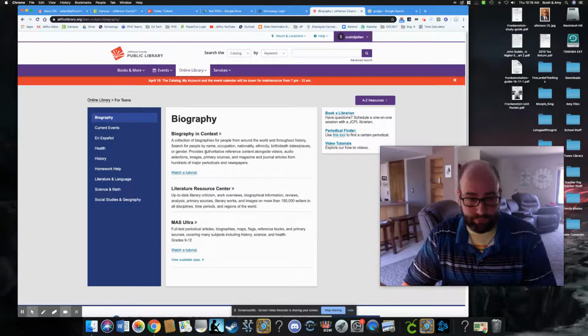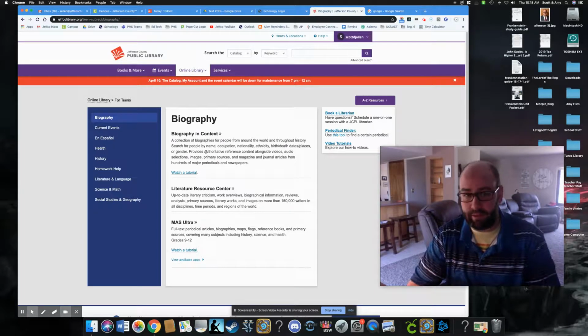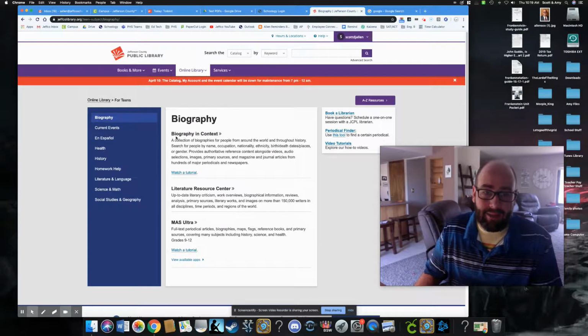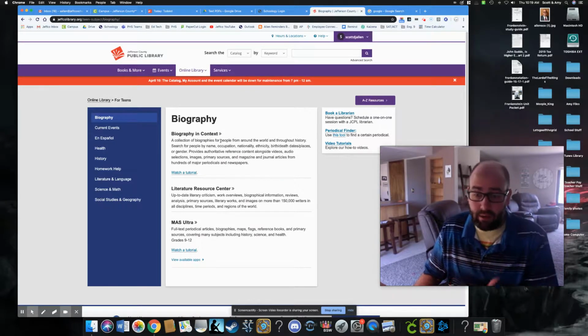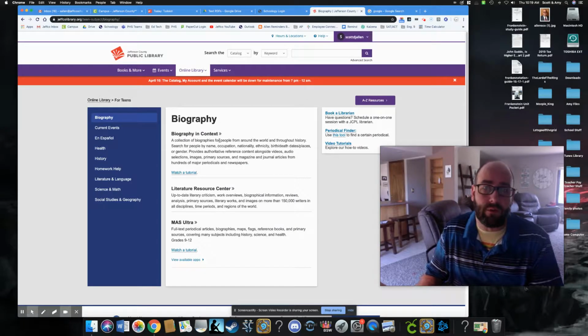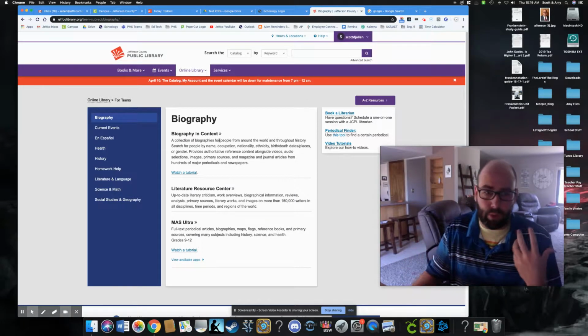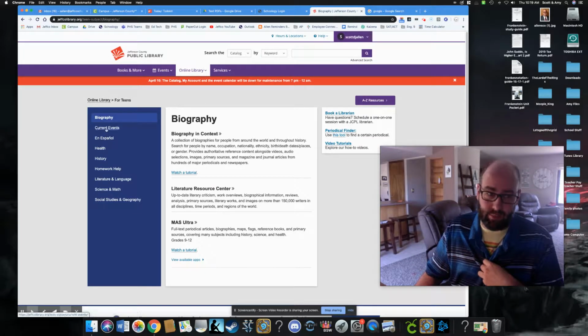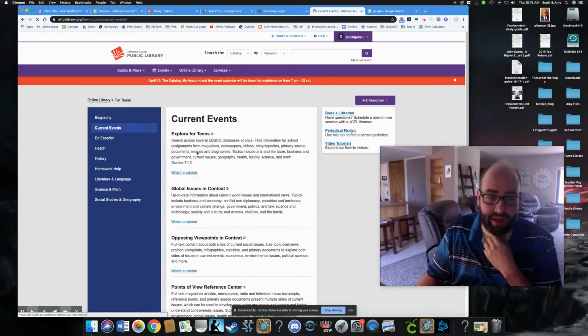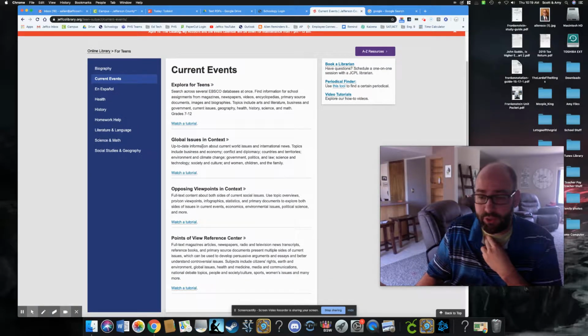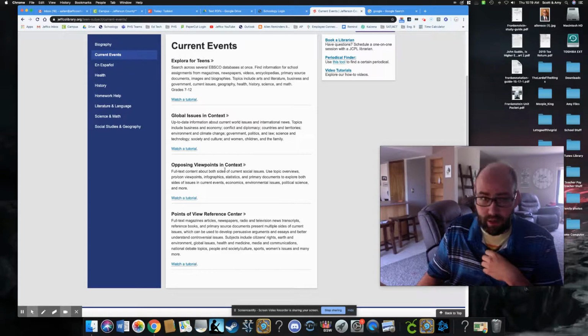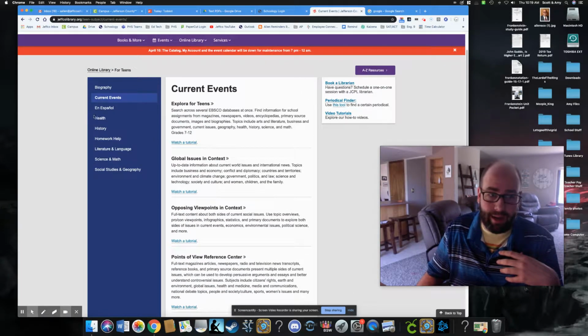Now, it depends on what your topic is, what databases are going to be most helpful for you. I like all the databases that have the phrase "in Context" after them. They're all Gale databases and they're all really good. If you had a topic that had to do with a person, Biography in Context would really work. If you have something with current events, you could go to Global Issues in Context. Opposing Viewpoints in Context is good too. I don't like it as much, but Point of View Reference Center, I have found a couple good things.